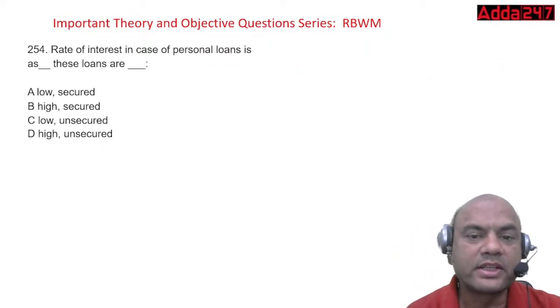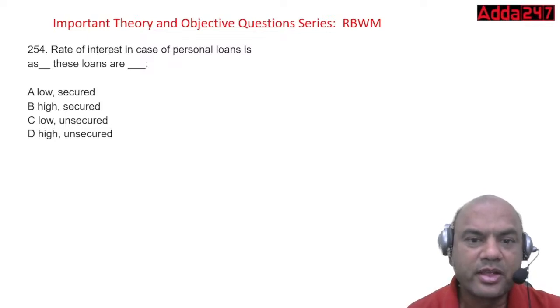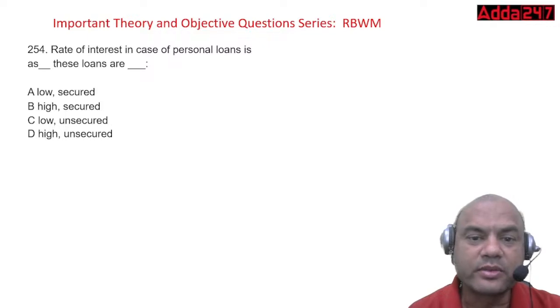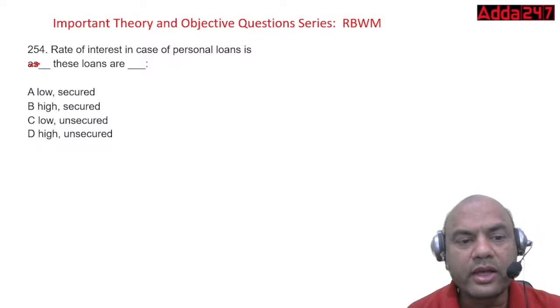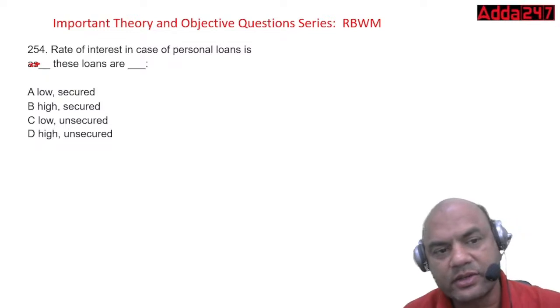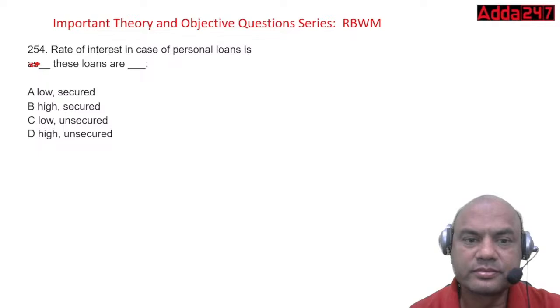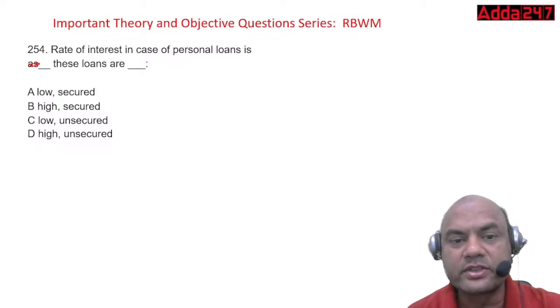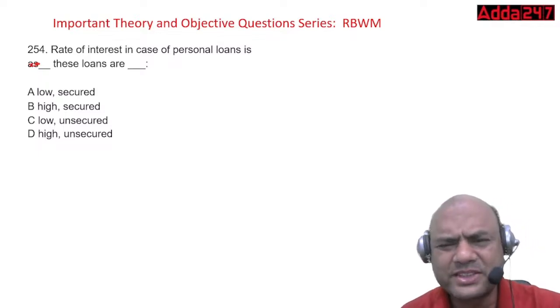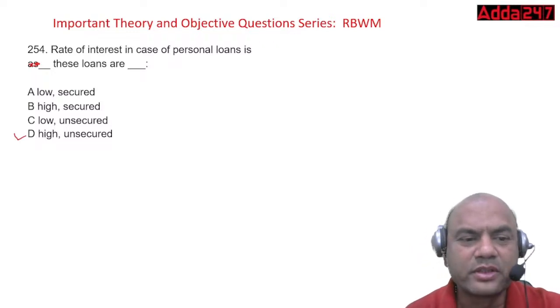The rate of interest in case of personal loan is dash, as these loans are dash. Low as these loans are secured, high as these loans are secured, low as these loans are unsecured, high as these loans are unsecured. The rate of interest in case of PL is high because the loans are unsecured.